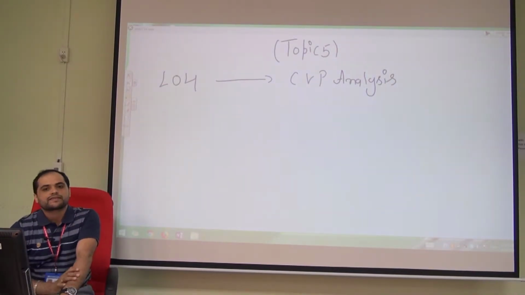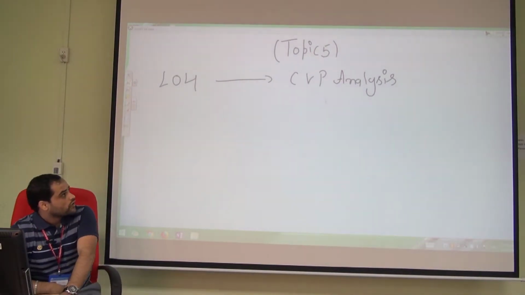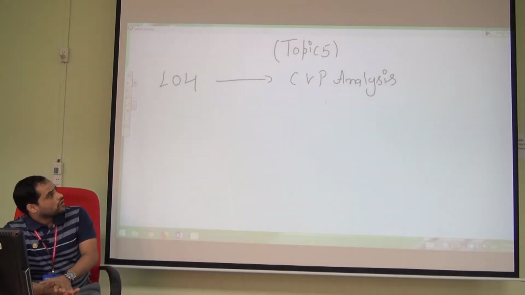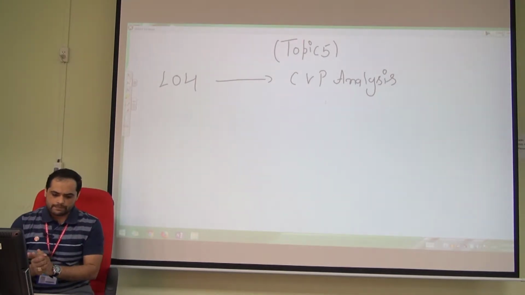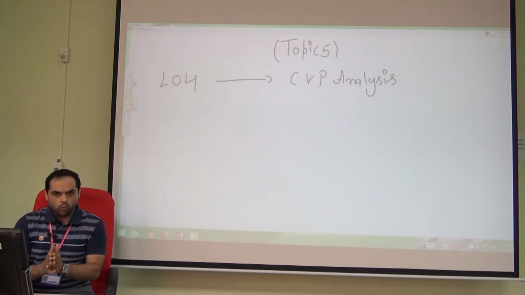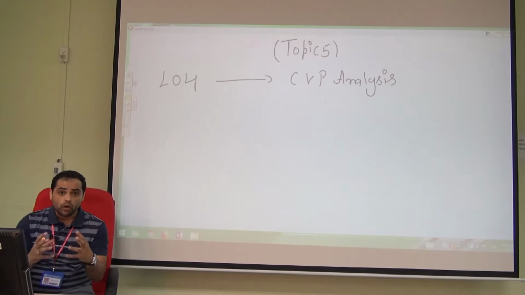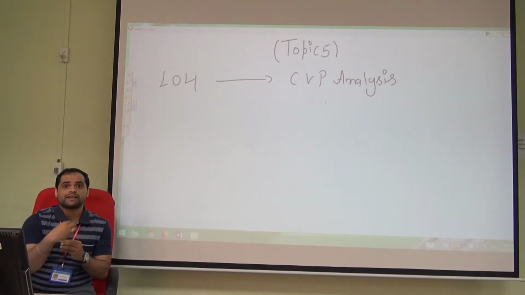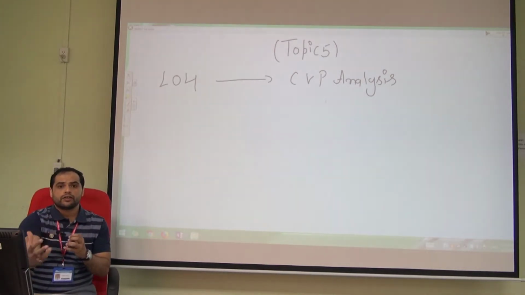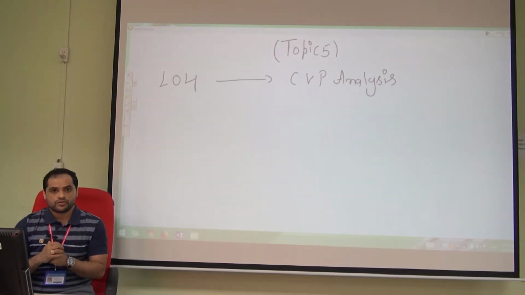Cost volume profit analysis. Now, what does it mean? Cost volume profit analysis means what will be the impact of volume or quantity over its profit, revenue, and its cost.